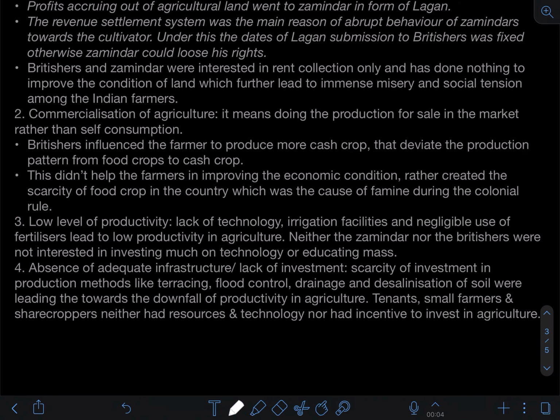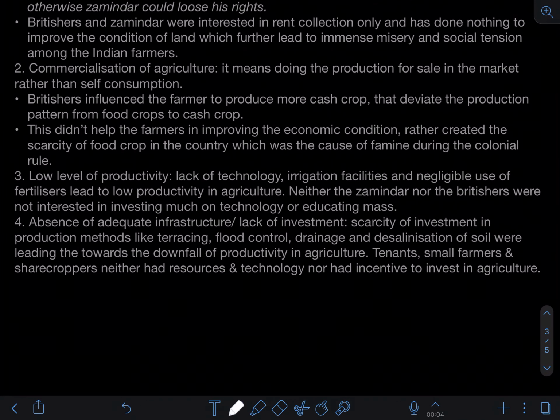Now we will be discussing the third point, very important, low level of productivity. No doubt the productivity level of the agriculture sector under the British colonial rule was very low, as the British were not investing in improvement of the land condition. There was no upgradation in terms of technology, lack of irrigation facility, negligible use of fertilizers, very important. The farmers were not so educated about how much quantity to use as per the area of the land to make it more fertile or to bring productivity, which further led to low productivity in agriculture.